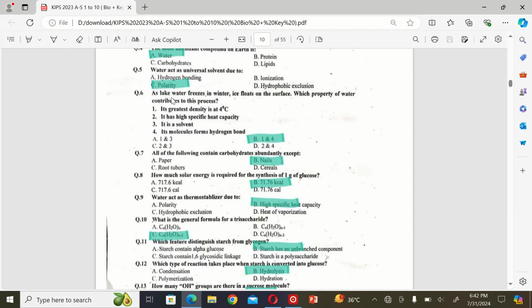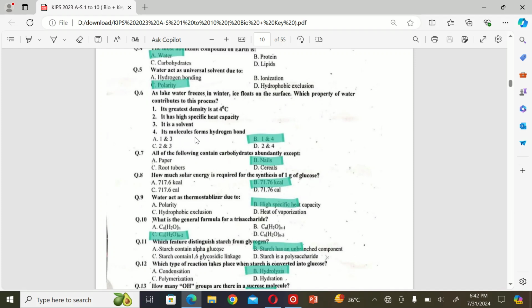The next MCQ is: water freezes and in winter ice floats on the surface. Which property of water contributes to this process? A. Its greatest density is at 4 degrees C. B. It has high specific heat capacity. C. It is a solvent. And D. Its molecule forms hydrogen bonds. So the correct option is A. Its greatest density is at 4 degrees C.